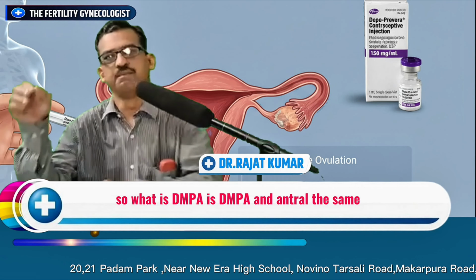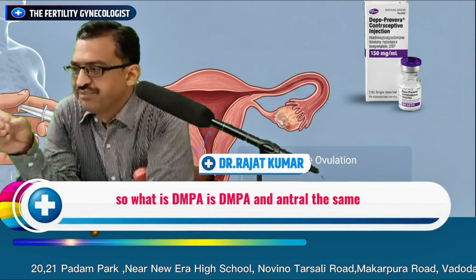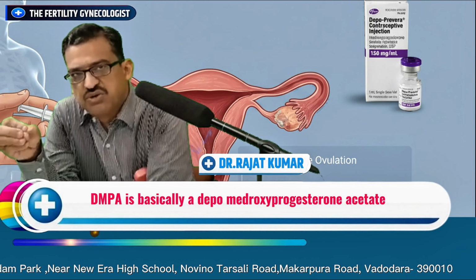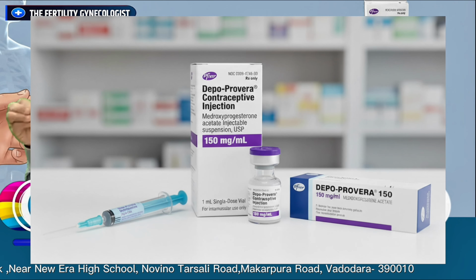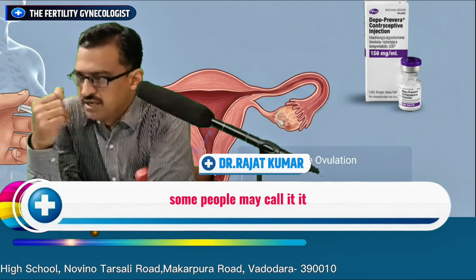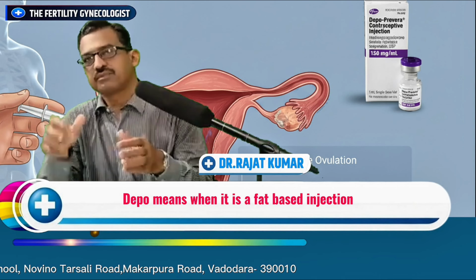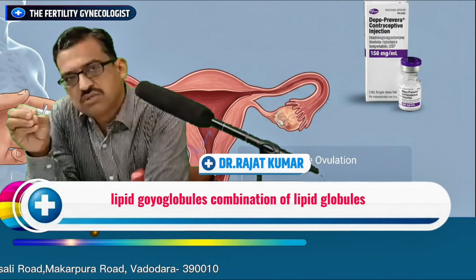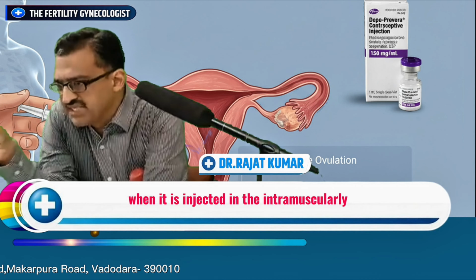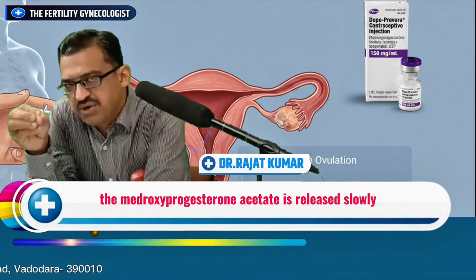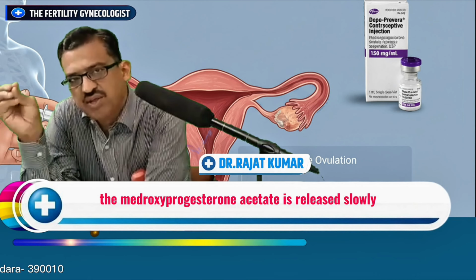So what is DMPA? Are DMPA and ANTARA the same? DMPA is basically depo-medroxyprogesterone acetate. The short form of depo-medroxyprogesterone acetate is called DMPA. Depo means it is a fat-based injection, a combination of lipid globules, and when it is injected intramuscularly, the medroxyprogesterone acetate is released slowly.